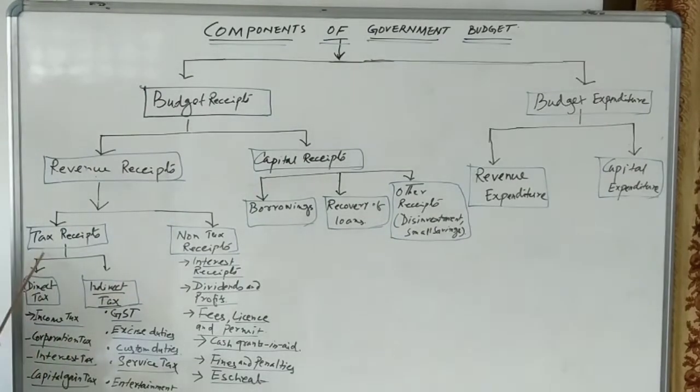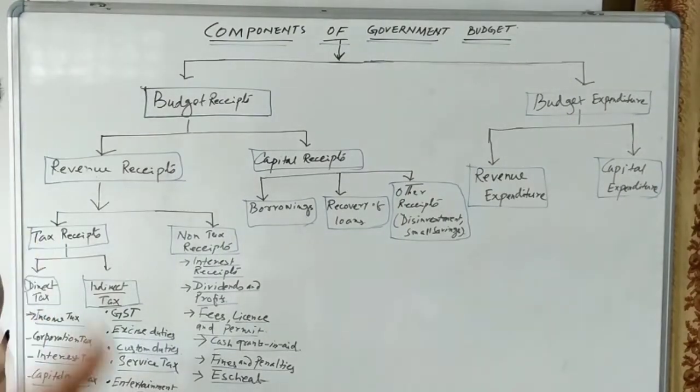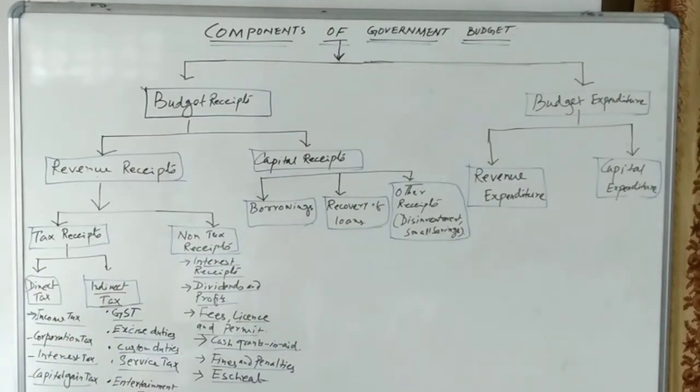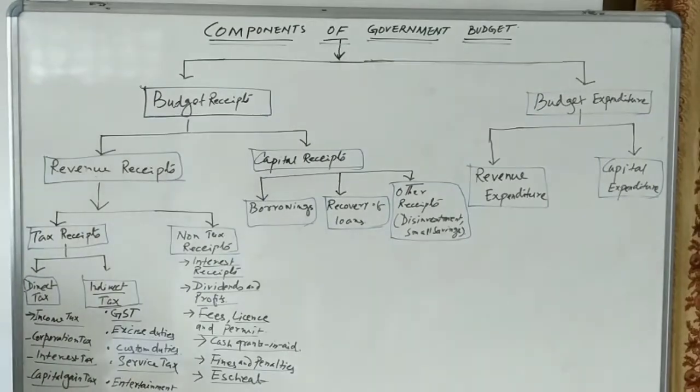Let us see tax receipt. Tax, you are knowing, is a compulsory payment made to the government by the people, by the companies during a fiscal year. And tax receipts are of two types. One is direct tax, another one is indirect tax.